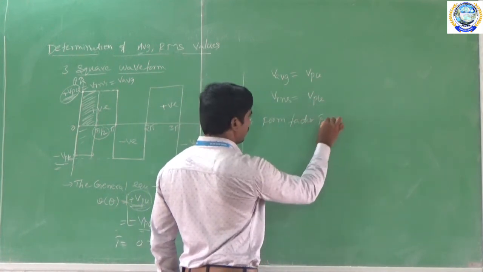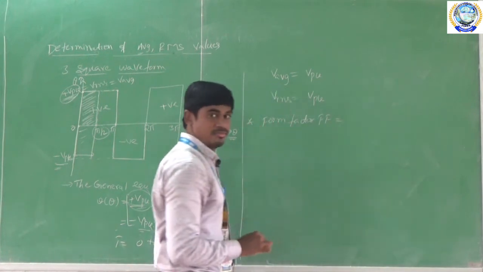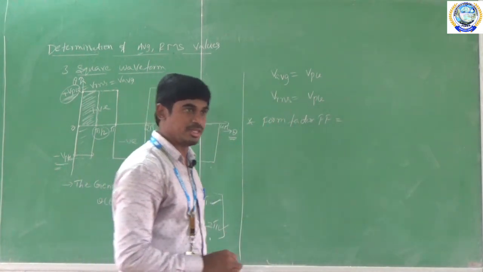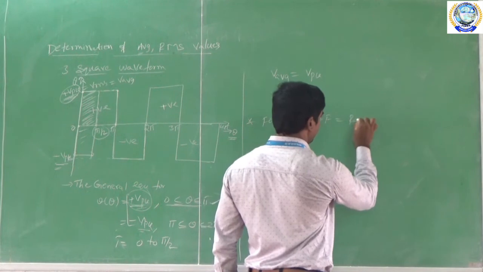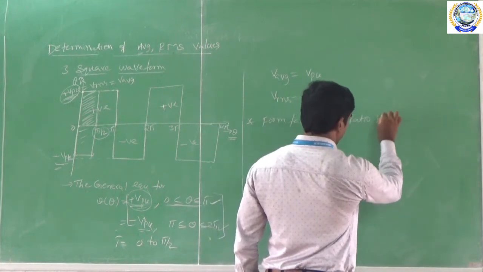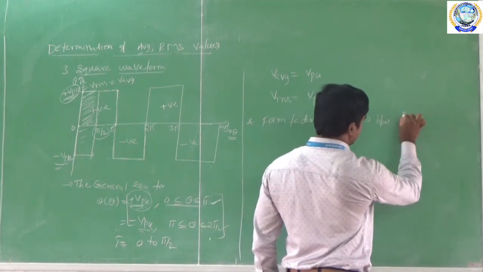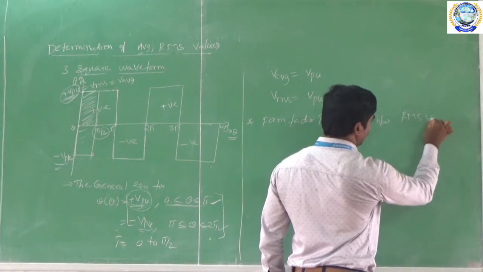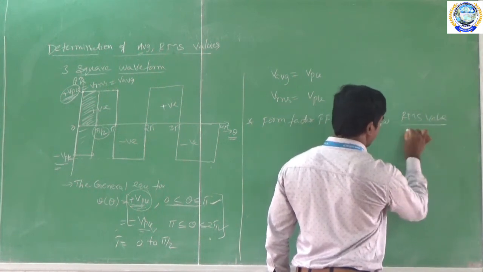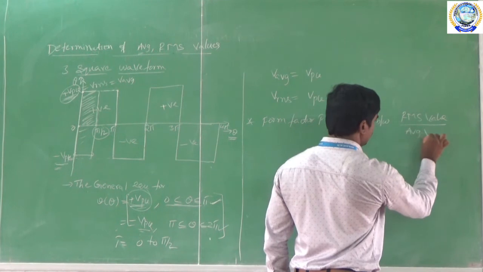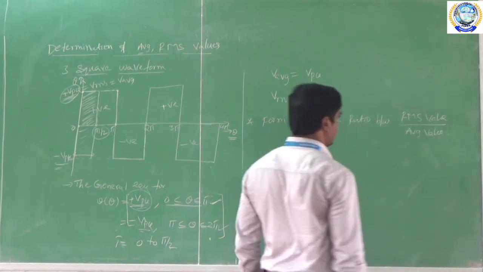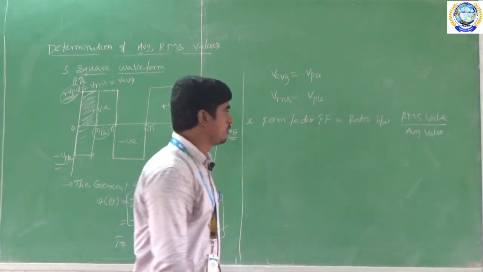Form factor is defined as the ratio between the RMS value to the average value.